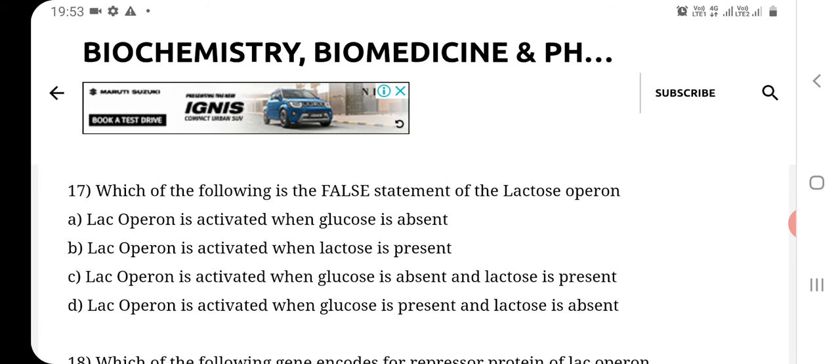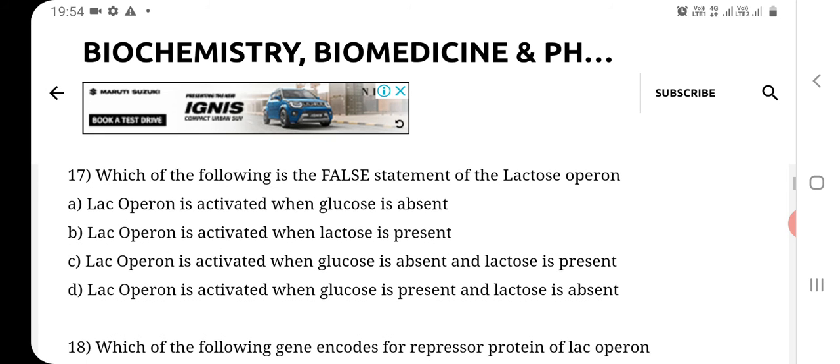Then question number 17. Which of the following is the false statement of the lactose operon? Option A, lac operon is activated when glucose is absent. Option B, lac operon is activated when lactose is present. Option C, lac operon is activated when glucose is absent and lactose is present. And option D, lac operon is activated when glucose is present and lactose is absent.